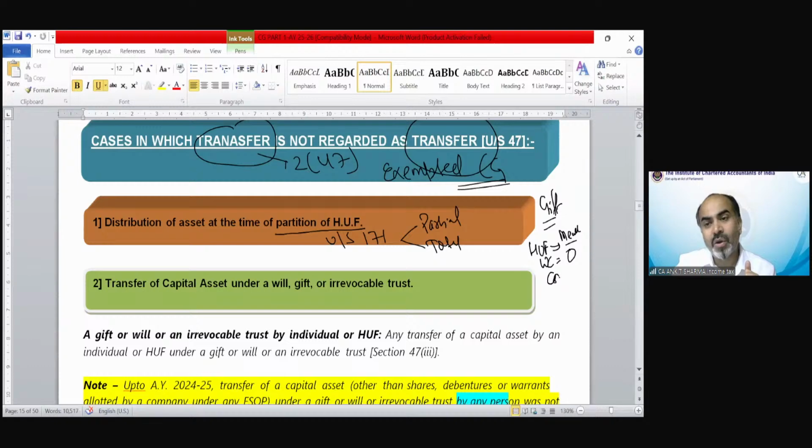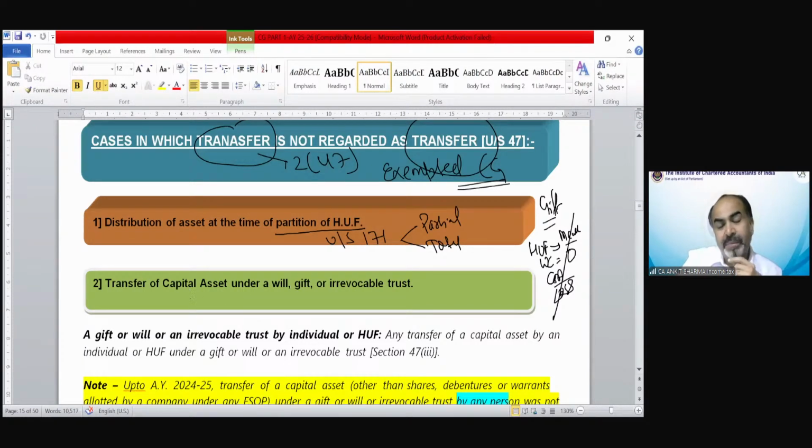Zero. Cost would be there, so there would always be a loss. So the department says hatao, no taxability, put it in exemption. So if any distribution of assets took place at the time of partition of HUF, that is outside the purview of chargeability. Clear? The logic is the same. There would always be a loss.